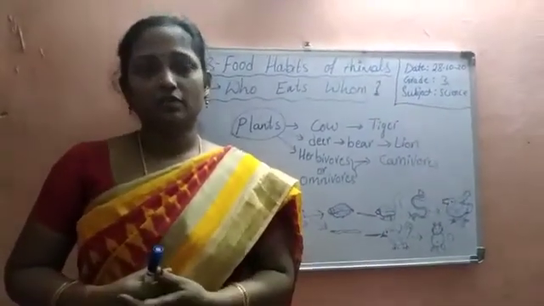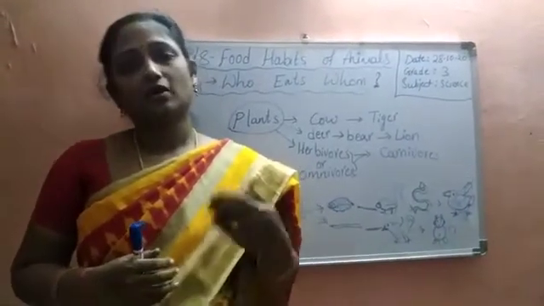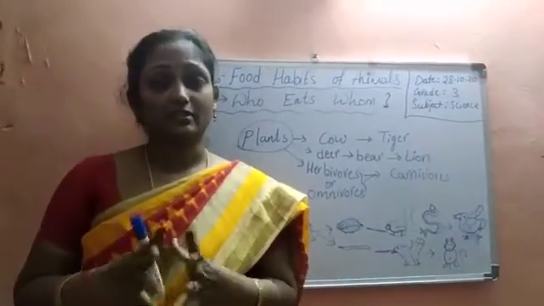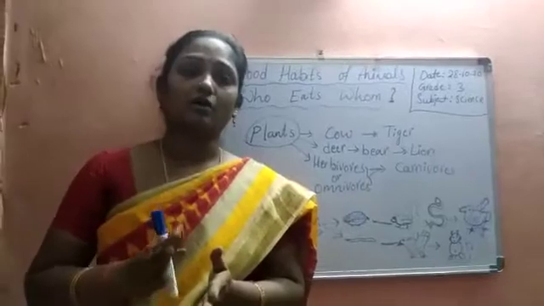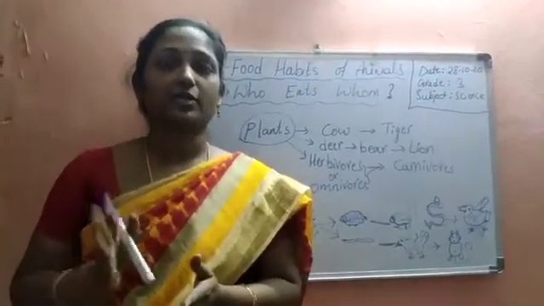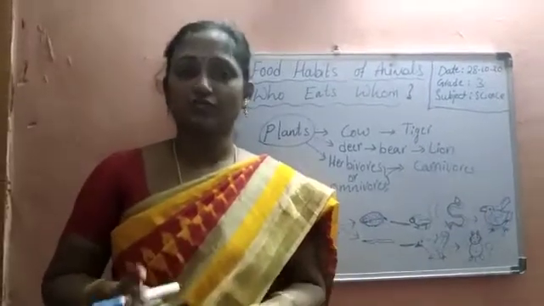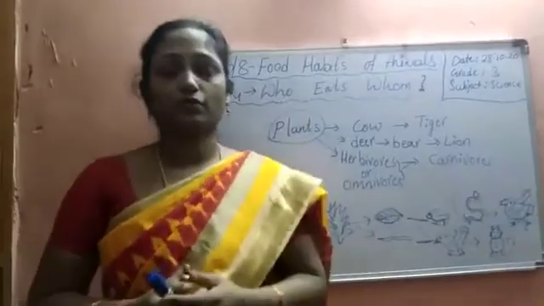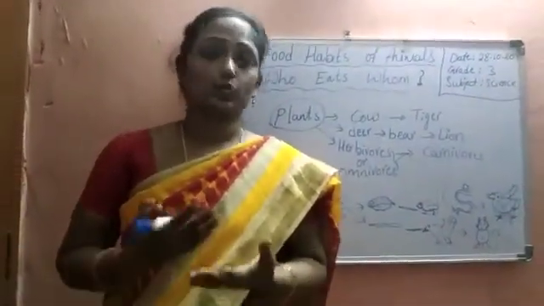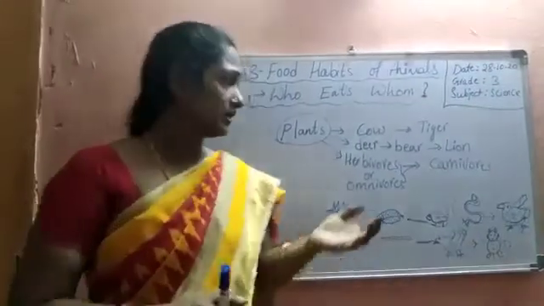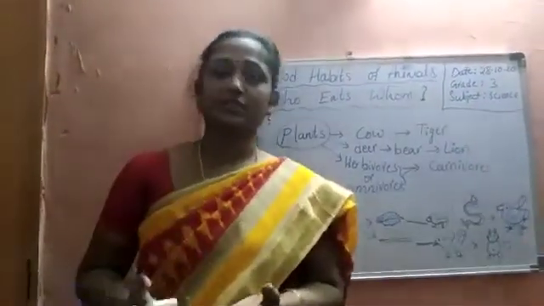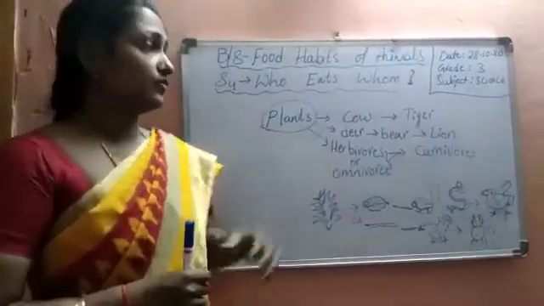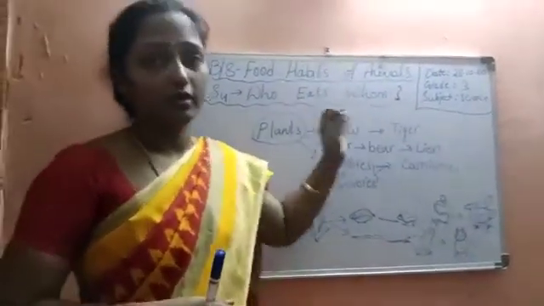So when they are eating food, are all the living things eating all the other living things? No. They are not eating all kinds of living things. They depend on another living thing for food, but they do not eat every kind of living thing. So today let us learn who eats whom. Which animal is eating which kind of food. Already we have discussed plant eating animals, flesh eating animals and both eating animals. Now today let us learn which animal is dependent on another.